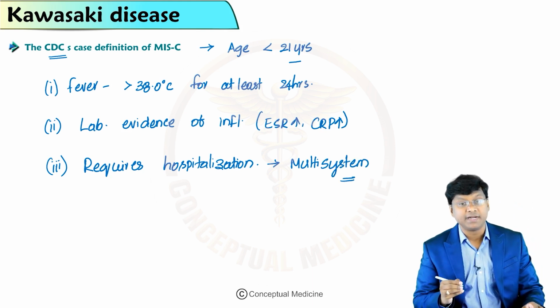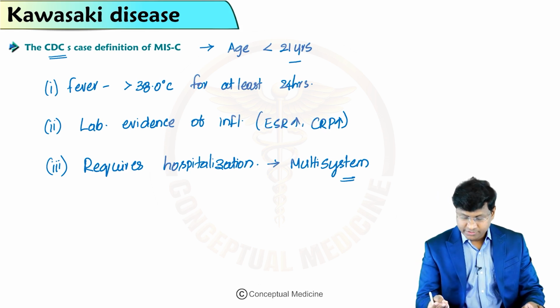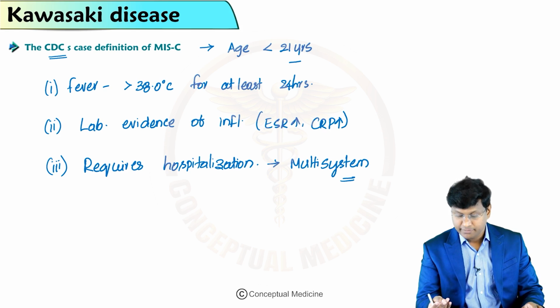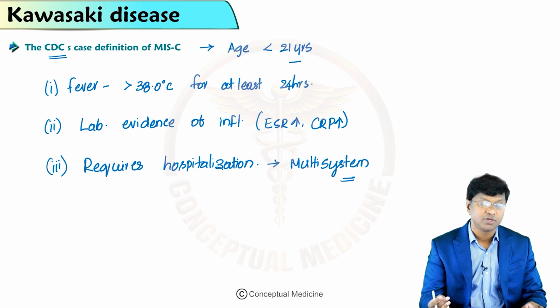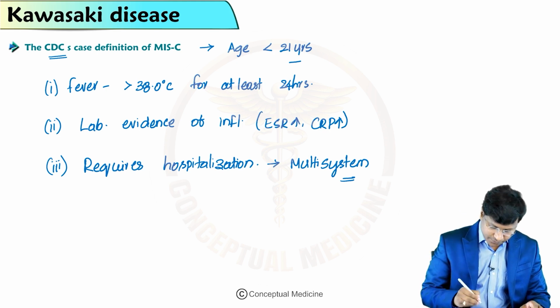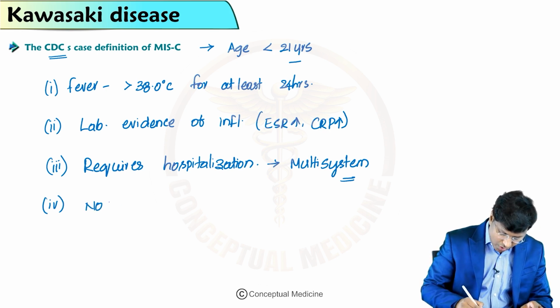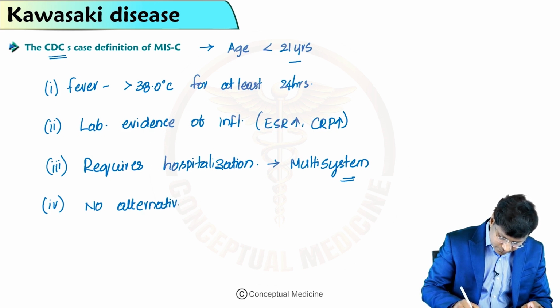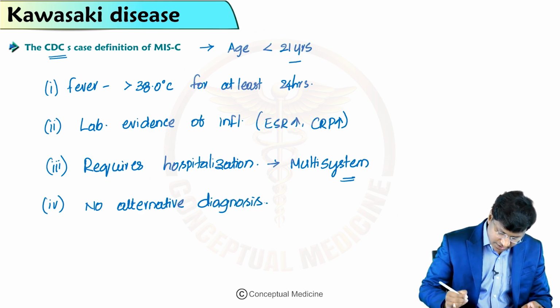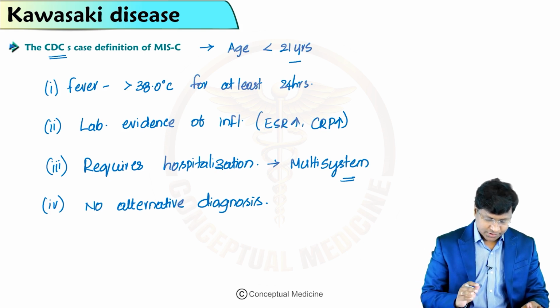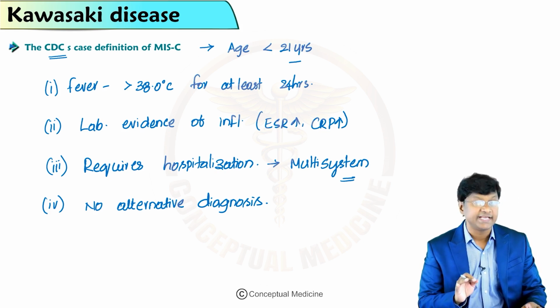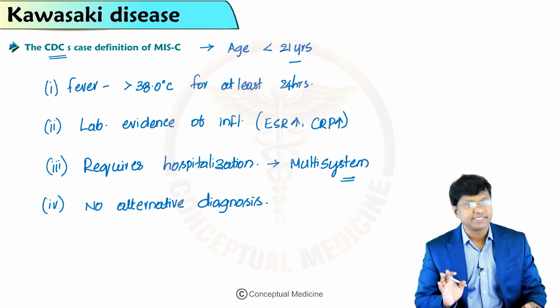So, there can be involvement of cardiac, renal, respiratory, hematological, gastrointestinal, dermatological or neurological systems. And the fourth important criterion is, no alternative diagnosis should be possible. So, this is the CDC case definition of MISC.